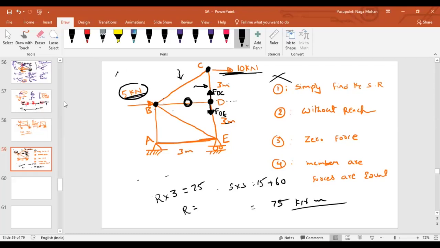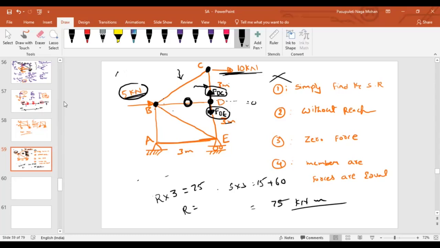For this joint to be in equilibrium, these two forces, if we add them, must be equal to 0. That means if this is acting in the upward direction, this should act in the downward direction. Now, this force is nothing but a tensile, and this force is also a tensile.